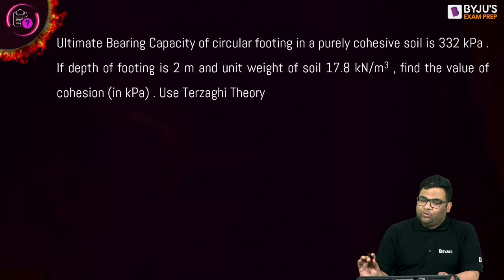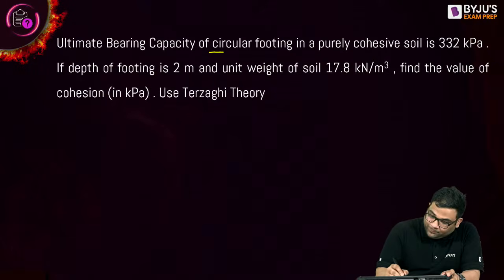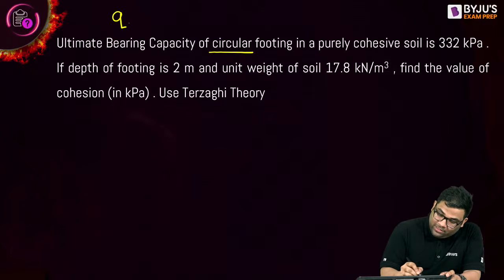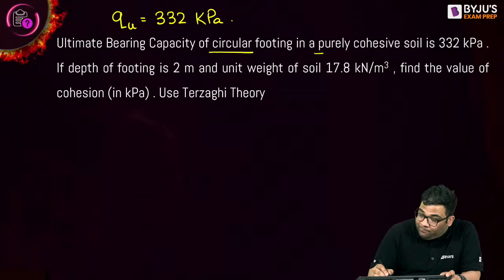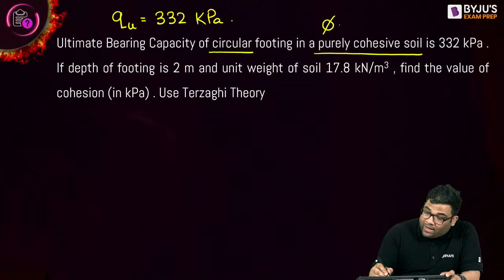Now this question you try. You first try, and then I will give the answer. What is written? The ultimate bearing capacity of a circular footing is given as 332 kilopascal. And it is for a purely cohesive soil. Purely cohesive means what? C is not 0, right? What is 0? Purely cohesive soil, your phi is 0.